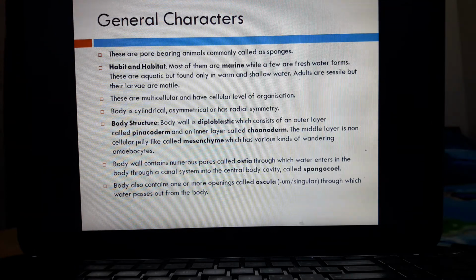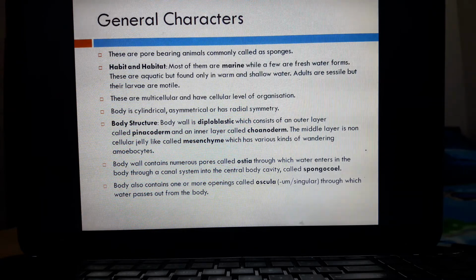Poriferans are multicellular and have cellular level of organization. That is, they are the aggregates of only cells. There is no tissue formation in group Porifera. Their body is cylindrical, asymmetrical, or has radial symmetry. Poriferans are generally diploblastic. Diploblastic means they are derived from two embryonic germ layers, that is ectoderm and endoderm.